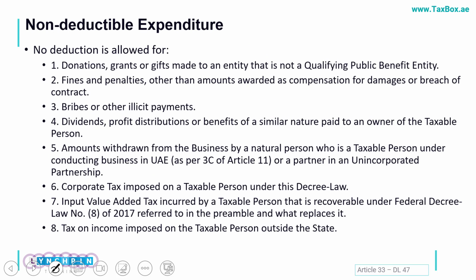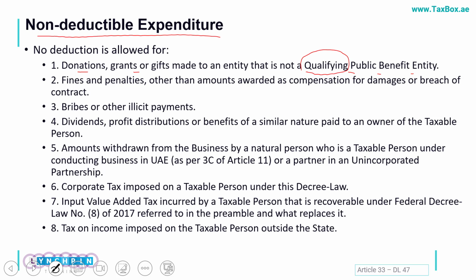The next and final expenditure category is certain non-deductible expenditures. Some of them are very obvious and some I will be explaining. If you are giving any donation or grant to a charity or public benefit entity, it should be a qualified public benefit entity.